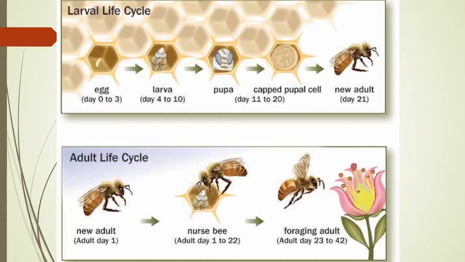The life cycle is like egg, larvae, pupae, capped pupae cells, and new adult. The new adult, day 1, then nurse bee, that is adult 1 to 22, and then foraging adult. The foraging adult has a period of 23 to 42 days. That is the life cycle of an adult bee. Workers are the ones which go and do all these works.